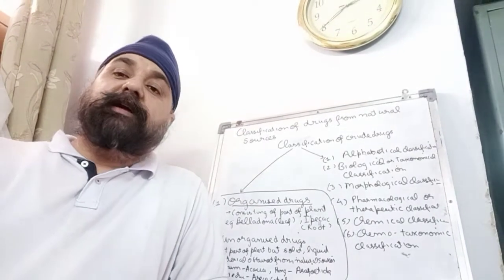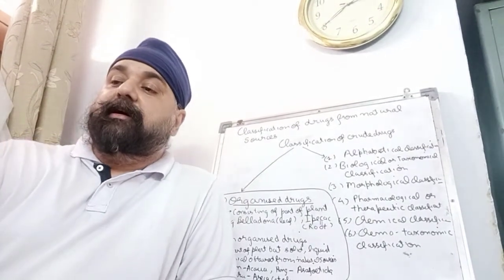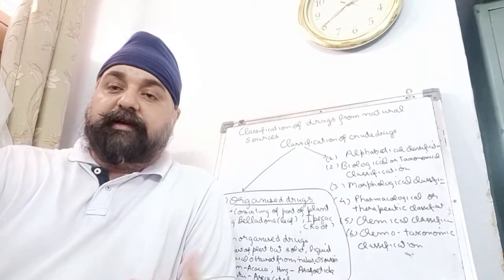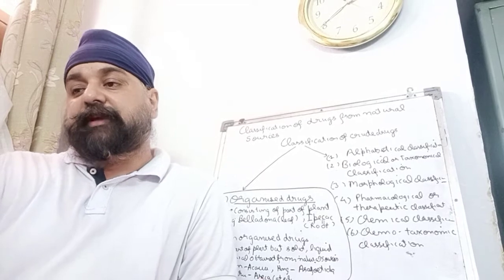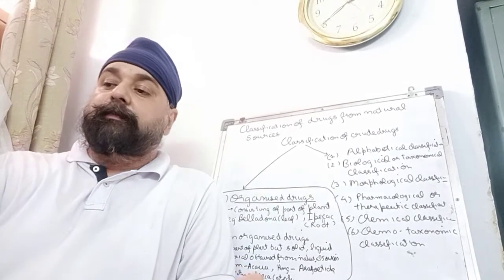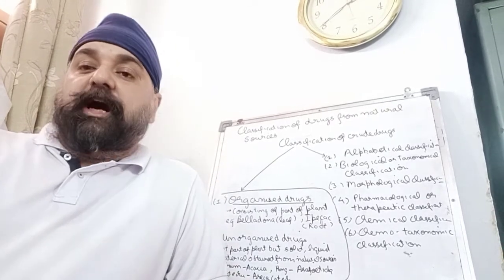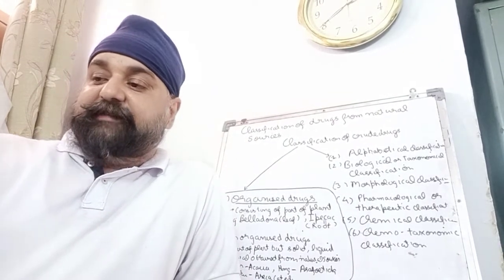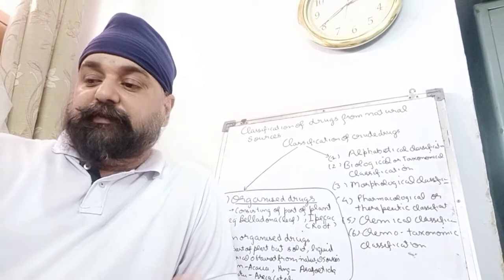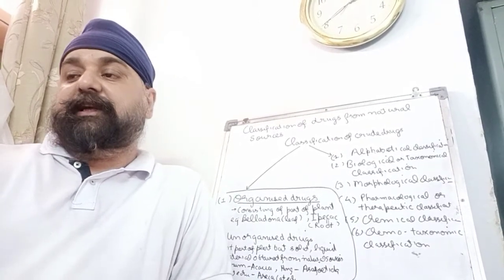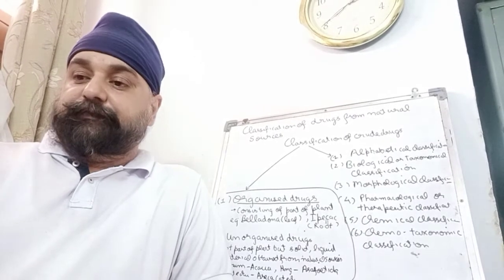For example, drugs acting on the GIT like Cinchona, Fennel, Ipecac. Then drugs acting on the respiratory system, for example, opium, tea, licorice. Then drugs acting on the cardiovascular system like Digitalis, Ergot, Rauwolfia come under this. So this is also one of the systems for classification of drugs.